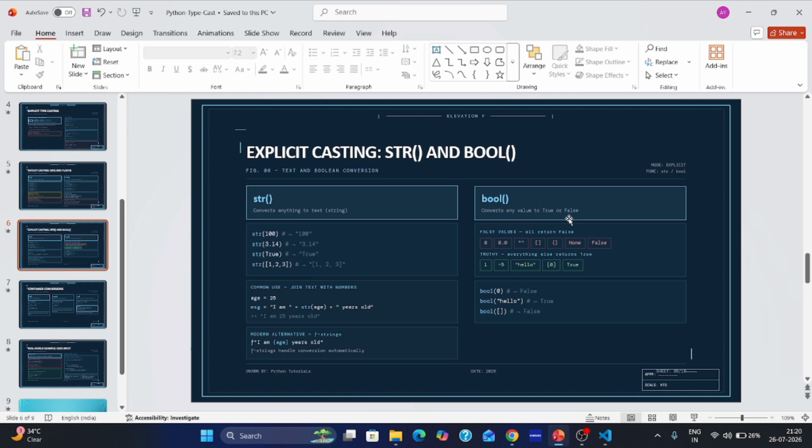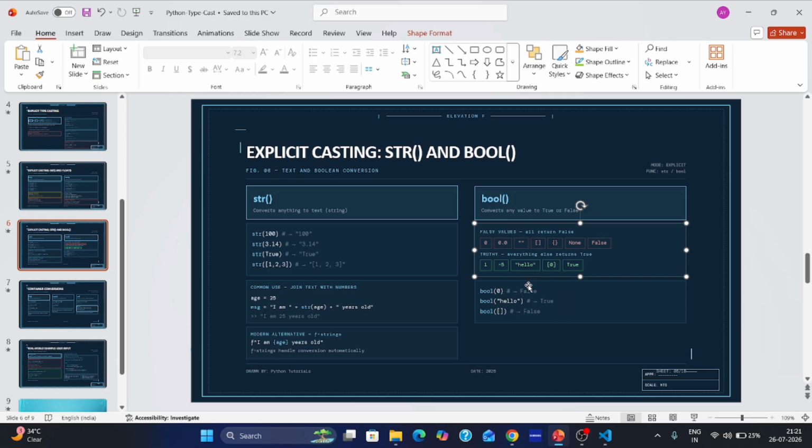Boolean converts any value to true or false. Falsy values all return false. What returns false? Zero, none values, False, empty set, none. These give falsy values. What is truthy? True, and everything else returns true. 1, -5, which has a genuine value, gives true. Boolean of 0, as I said, is under the false category, so this will give false.